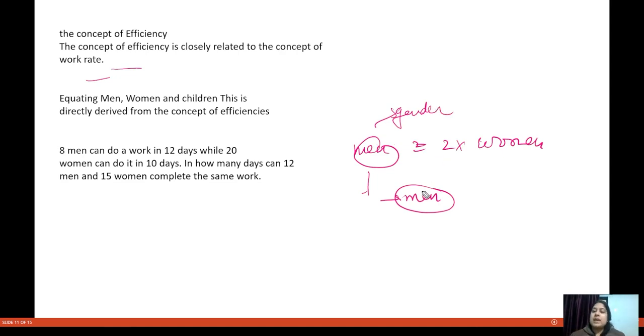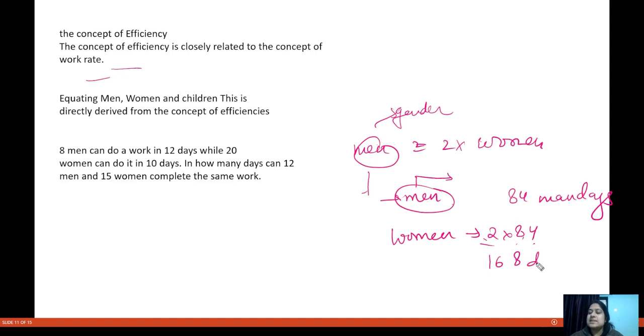If men are able to complete some work in, let's say, 84 man days, women will take twice the time. So 2 into 84 is 168 women days.